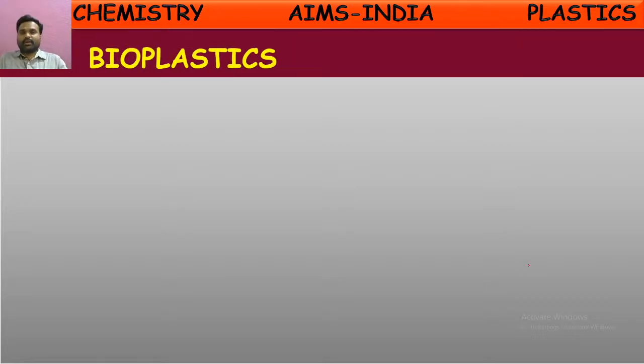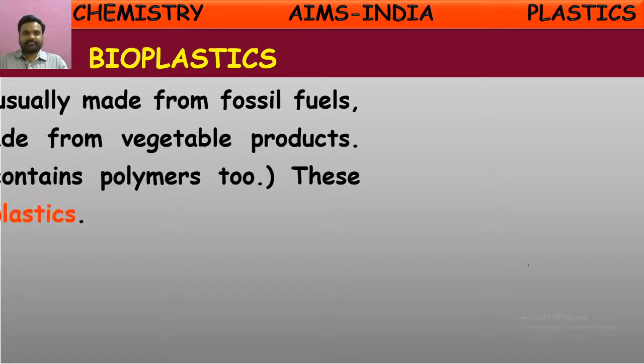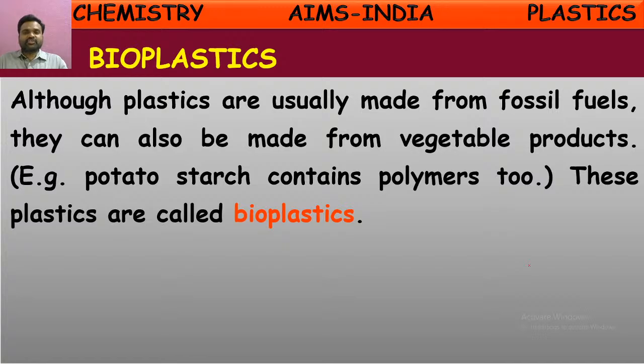Now there is one more kind of plastic, interestingly, bioplastics. Although plastics are usually made from fossil fuels, they can also be made from vegetable products. Isn't it interesting? Yes, we said these plastics are synthetic and are made from fossil fuels like petroleum and natural gases.